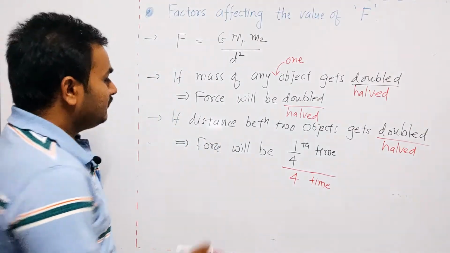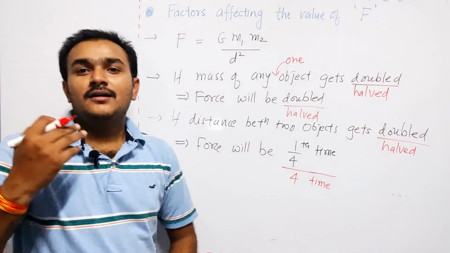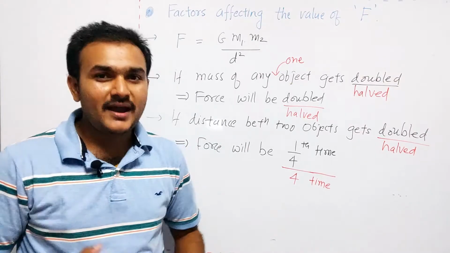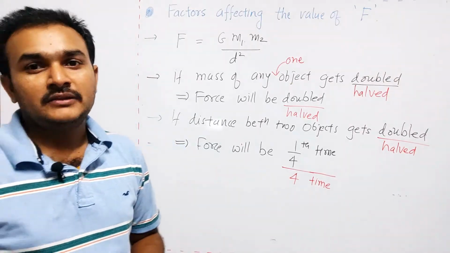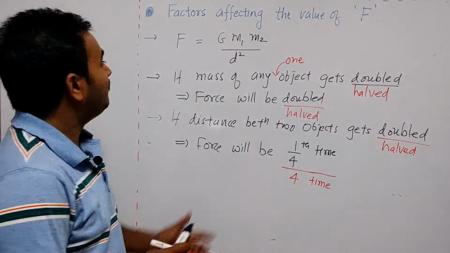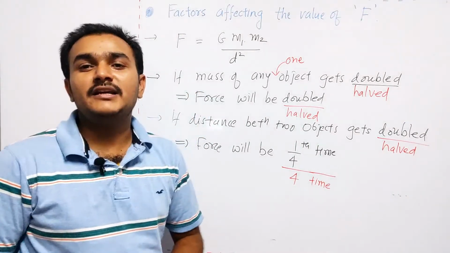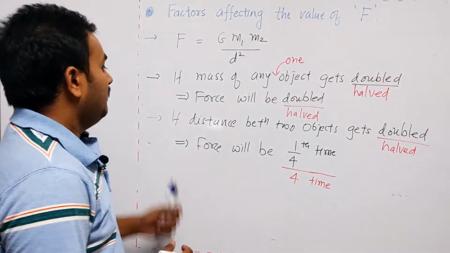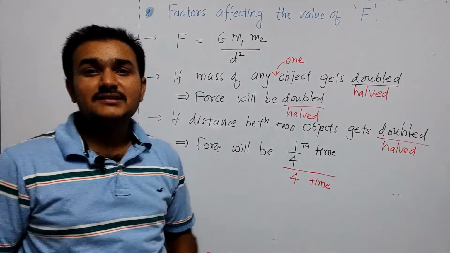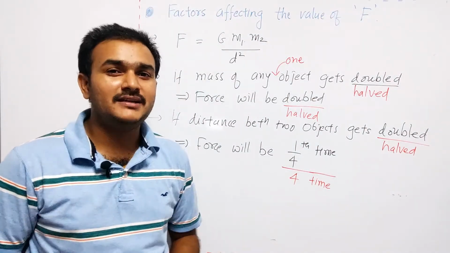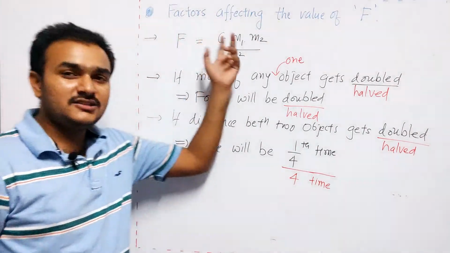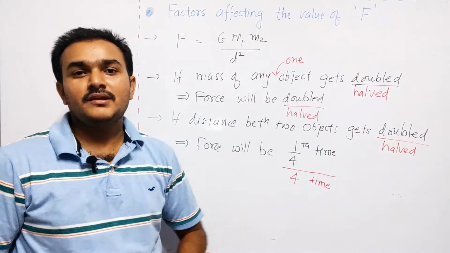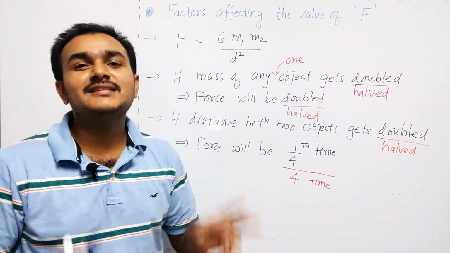So here the force depends square wise on the distance between two objects. That's why the force law is called the inverse square law. The force is inversely proportional to the square of the distance, so this statement is also called the inverse square law.